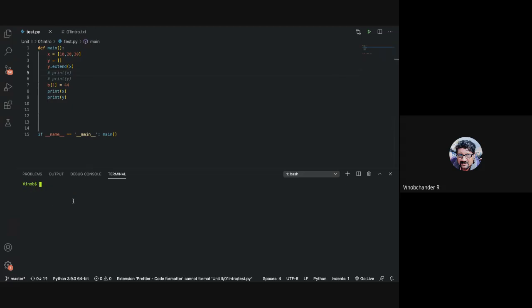What will be the answer now? So if X of 1 is equal to 44, if I print X and Y now, it's 10, 44, 30 and 10, 20, 30.